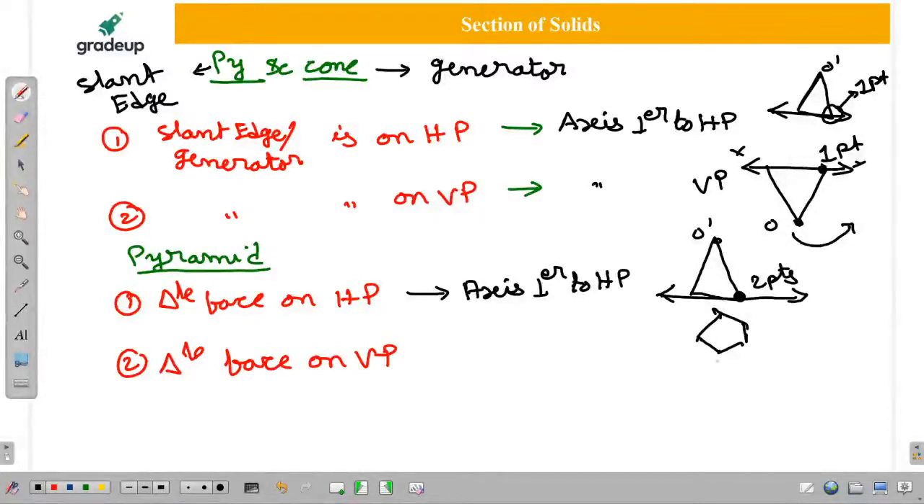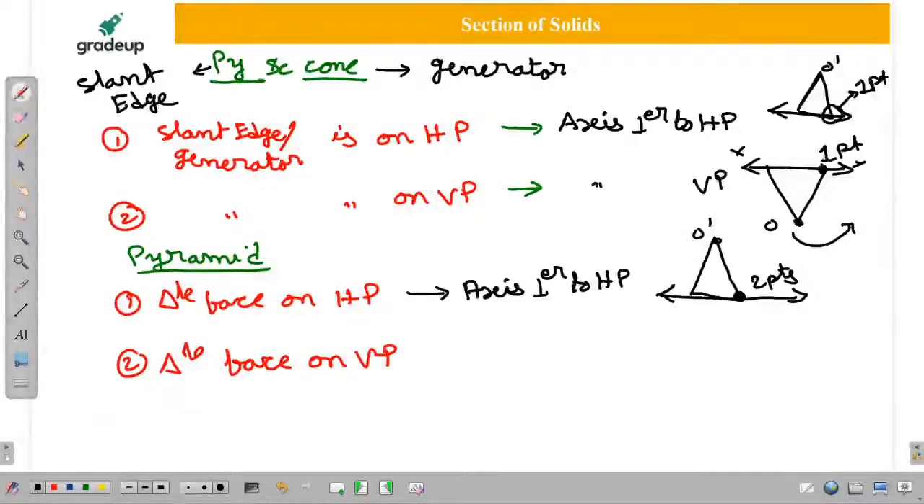If it is a pentagon, it is like this. If it is a hexagon, it is like this. If it is a square, like this. Is it clear? So there you have to get two points. According to that base, we have to construct it. So this is the way.